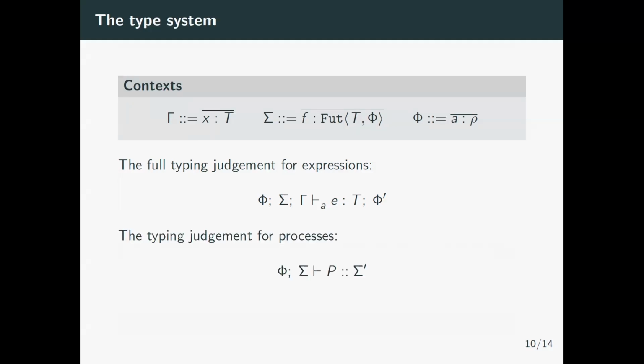The typing judgment for processes will also require a certain amount of resources to be placed in some actors, and will require to read some futures to the left, but because it's a process, it will also be producing futures to the right, and then we can verify this chaining of futures read to the left and produced to the right when we compose them together.